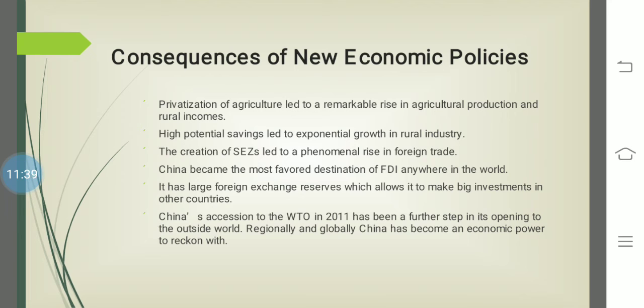Also, China acceded to the WTO, World Trade Organization, in 2001. I've discussed the World Trade Organization, an organization that regulates trade among the different countries of the world. So this is an international organization that is regulating what? Trade among the different countries. They also try to settle disputes. So that is WTO. China has become a member of WTO, and this portrays what? That China is opening up to the other countries of the world, and China is ready for the integration of its economy.